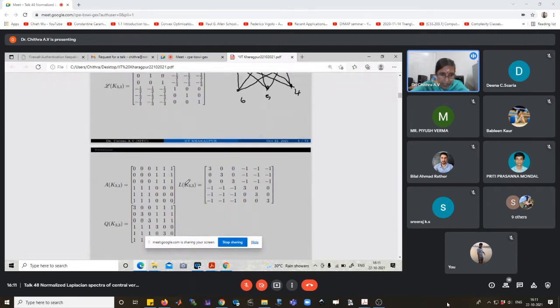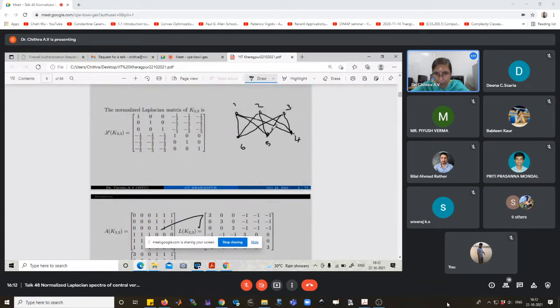In the case of an adjacency matrix, what is the trace? The trace is the sum of the diagonal elements. So the trace of the adjacency matrix of K33 is equal to 0. In the case of the Laplacian matrix, the trace is 3, 3, 3, and so on, that is 6 times 3, which is 18. And how many edges are there here? 9.